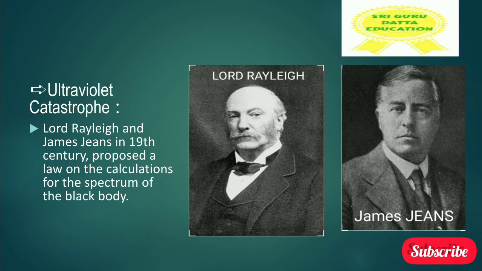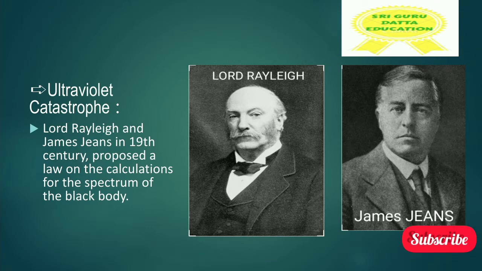Here, this is the subtopic. You need to write it as a subheading in your long answer: Ultraviolet catastrophe. Lord Rayleigh and James Jeans in the 19th century proposed a law on the calculations for the spectrum of the blackbody. So, as we know, the Rayleigh-Jeans law is given by these two scientists.